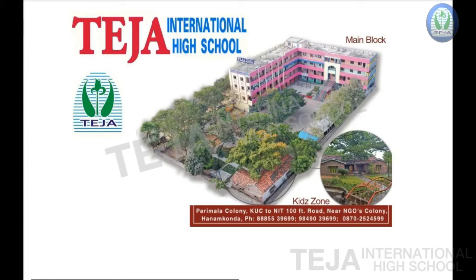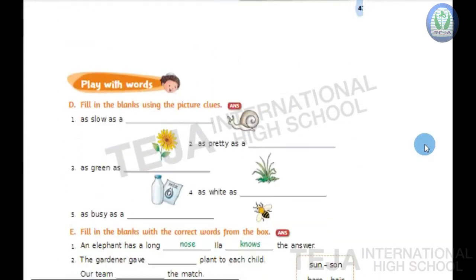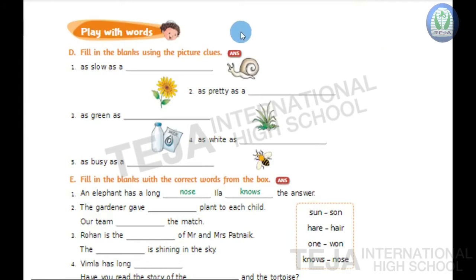Children, in our last session, we have discussed and completed comprehension bit A and bit B. In today's session, children, we will discuss play with words. Okay? In play with words, bit D, children, fill in the blanks using the picture clues. So here the clues are given, the pictures are given. You have to write the name of the picture here in the blank. That is the clue here.